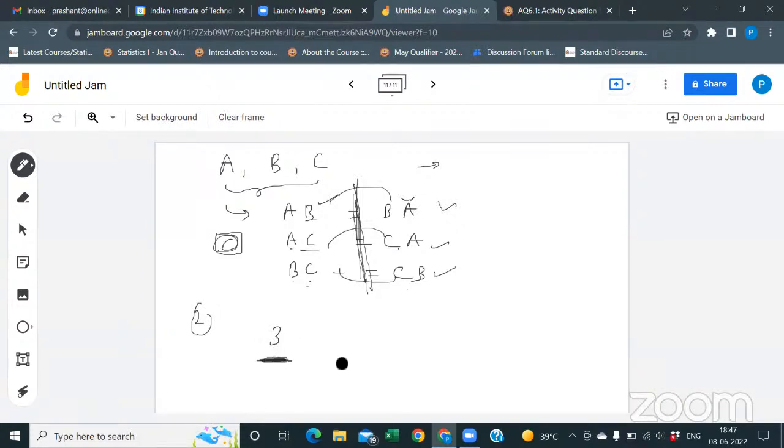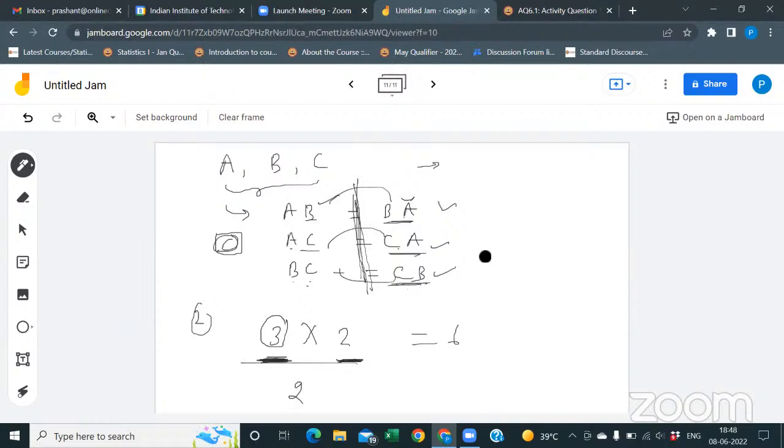Suppose this is the first one and this is the second one. So for the first one, how many teams can be there for playing? 3 teams. And for the second one, how many can play? 2. It's a 6. But if you see, half the cases are the same, right? Yeah. That means divide by 2.